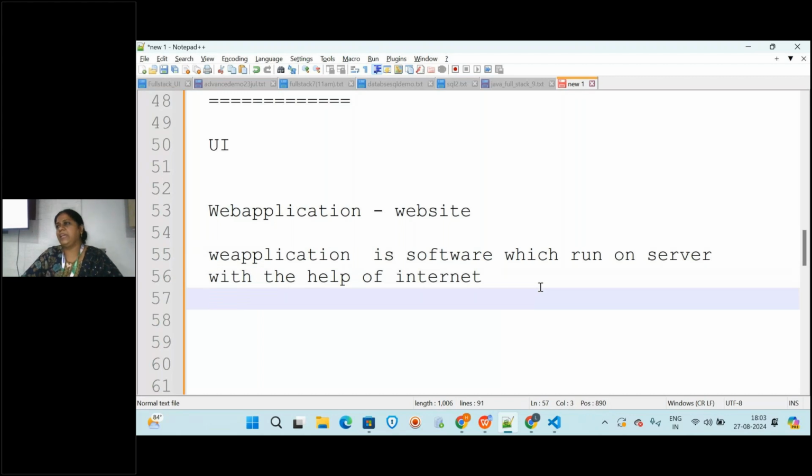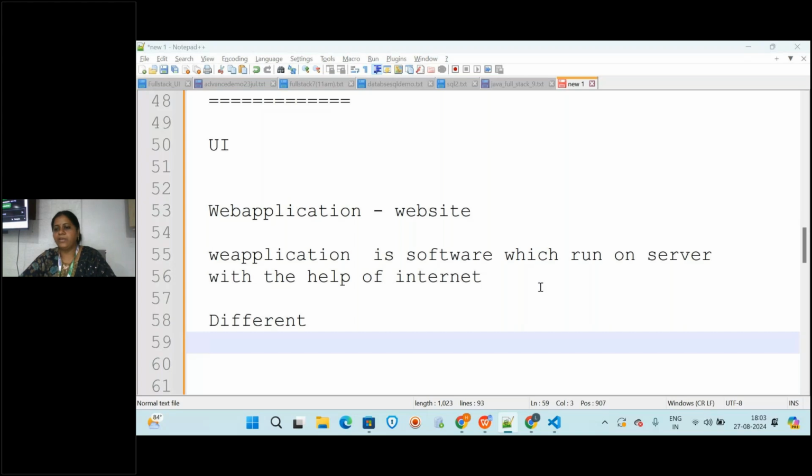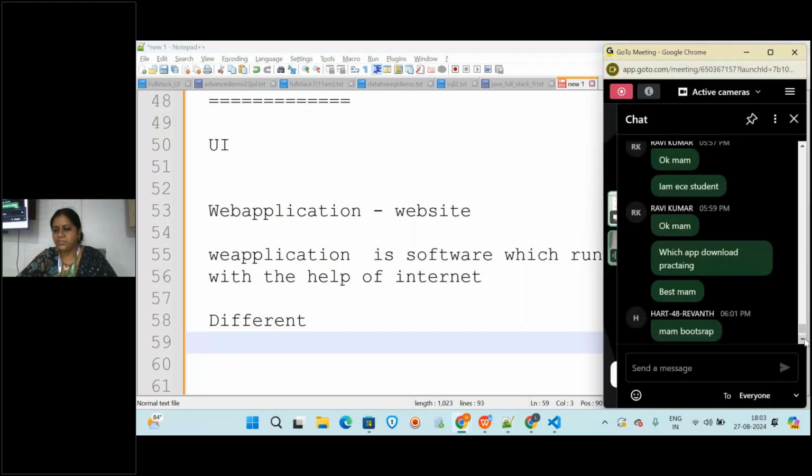So there are so many applications that can be run. When you're talking about web applications, there are different types of web applications. So what are they? Can anyone tell me? Did you hear about any type of web application?